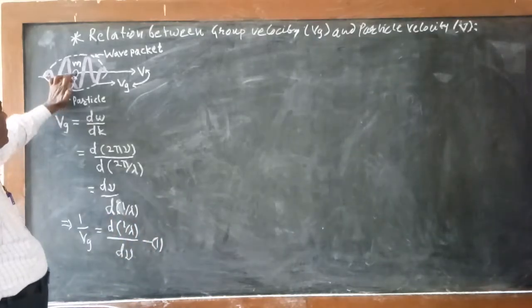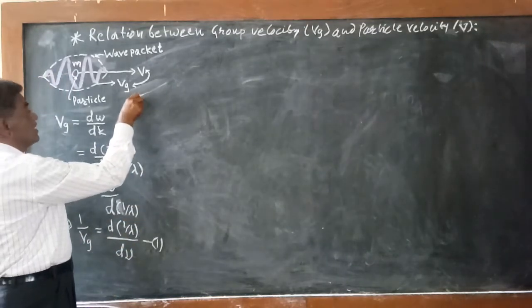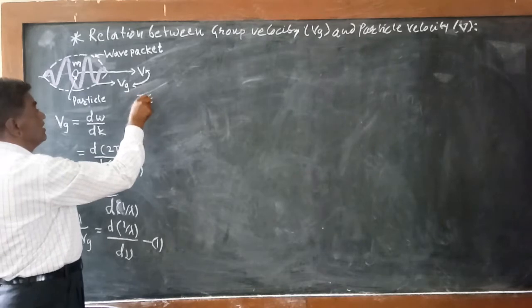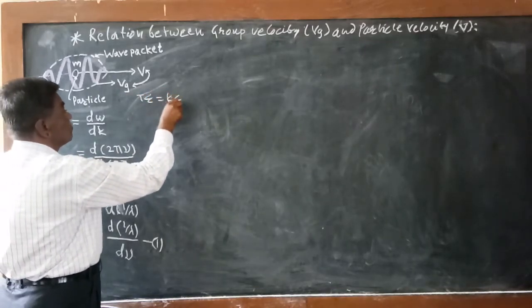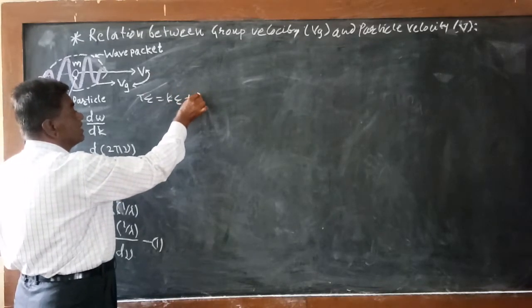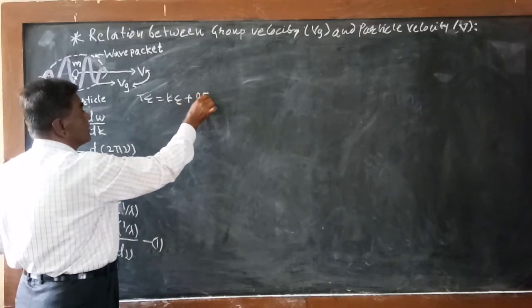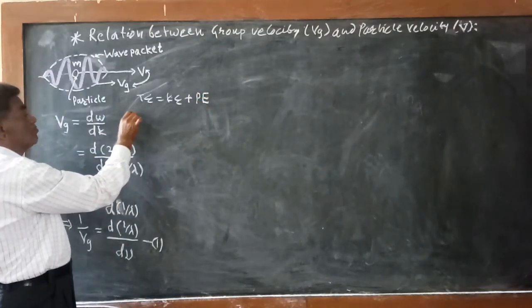Now the total energy of the particle is always the sum of its kinetic energy and potential energy.